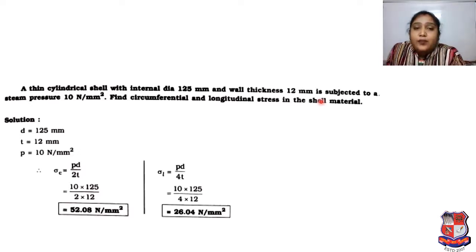So read that problem. You will get dia D is 125 mm, thickness T is equal to 12 mm, pressure P is equal to 10 Newton per mm square.